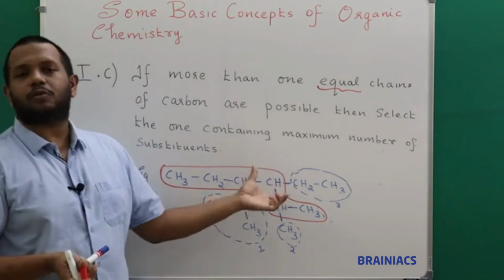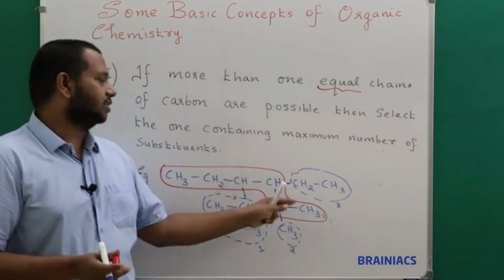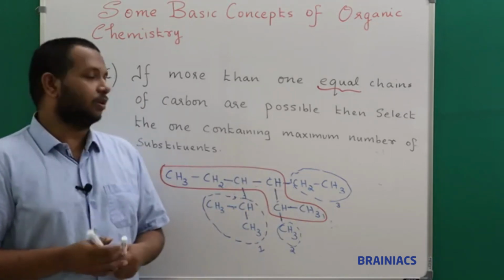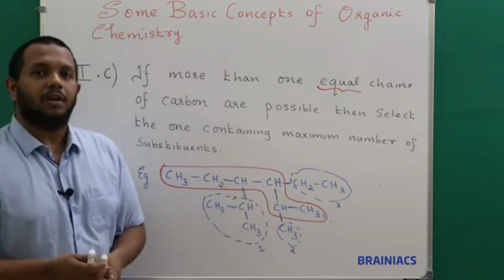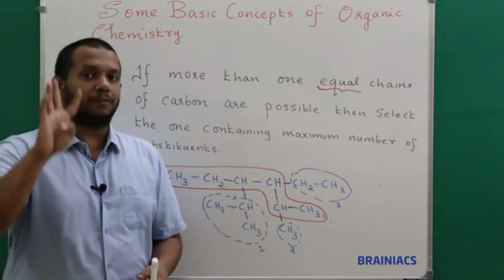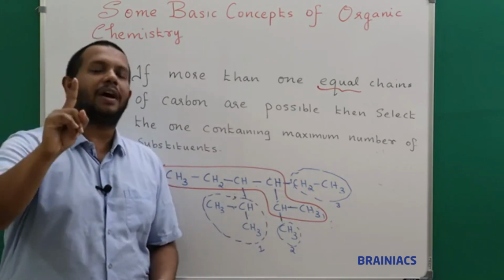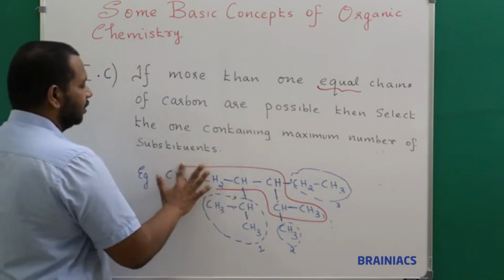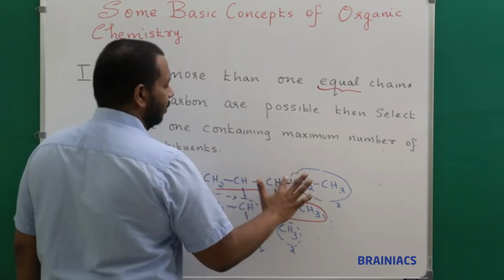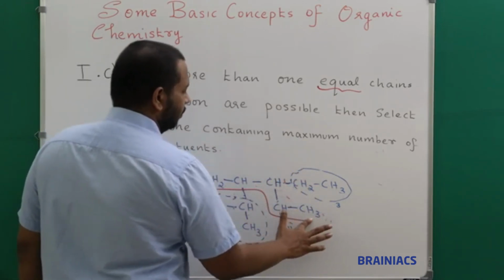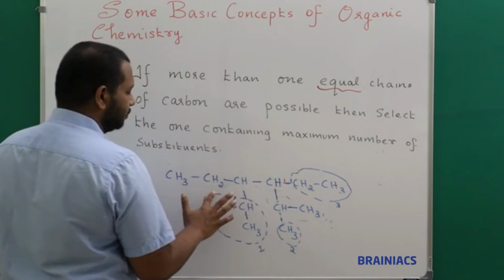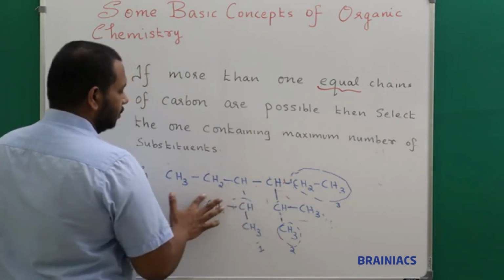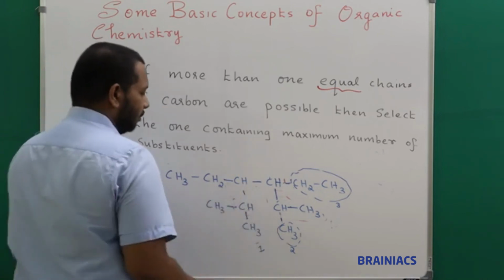So I can say this is also not the correct selection of parent carbon chain. Tell me which should be the correct selection, because here it is giving only 3 substituents. So I can say the one we have chosen with the 4 substituents, that is my parent carbon chain. We will finally go to that so that we will come to the right answer. I hope it is clear for you somehow.